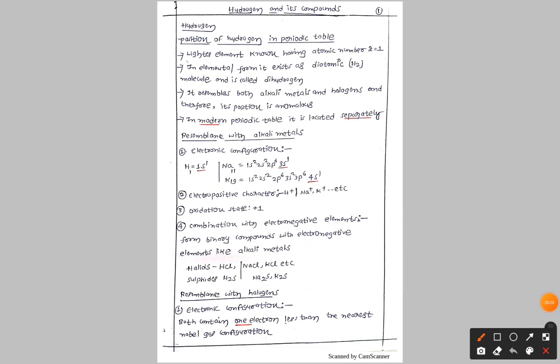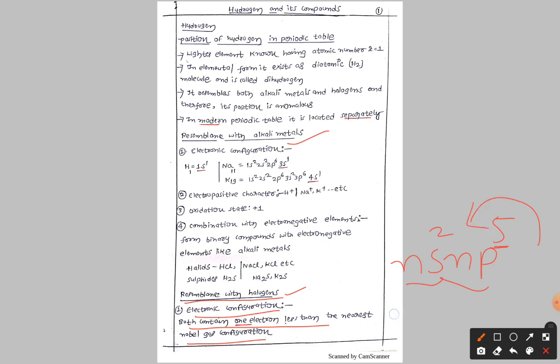Now let us see what resembles the halogens. Alkali metals are over. Now come to halogens. Electronic configuration first: both contain one electron less than the nearest noble gas configuration. For example, the outermost electronic configuration of halogens is ns2 np5. To get the octet in the valence shell, they need one electron.